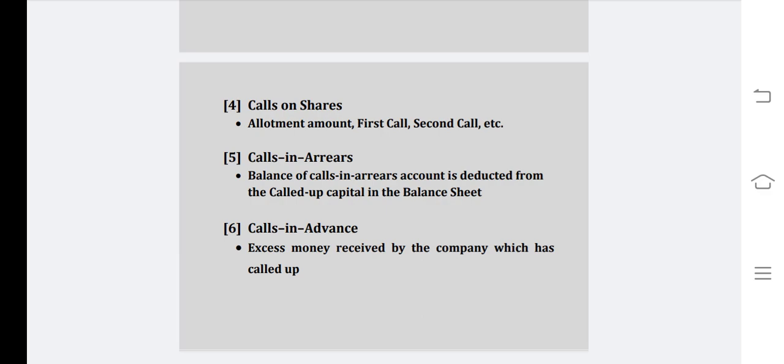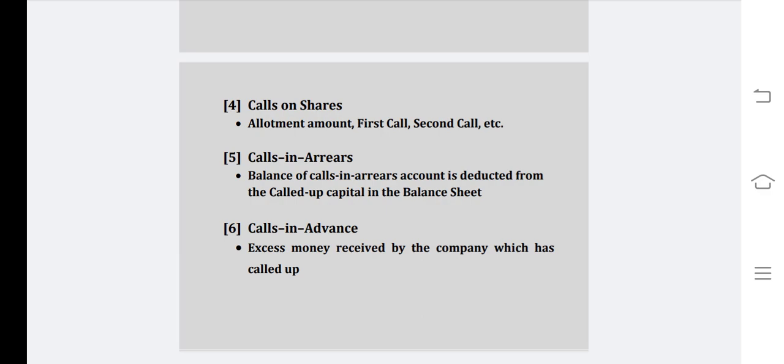According to the Companies Act, a company may, if so authorized by its articles, accept from a shareholder either the whole or part of the amount remaining unpaid on any of the shares held by them. This is called calls in advance. But we should remember that no dividend will be paid on such calls in advance. However, interest has to be paid by the company on calls in advance.